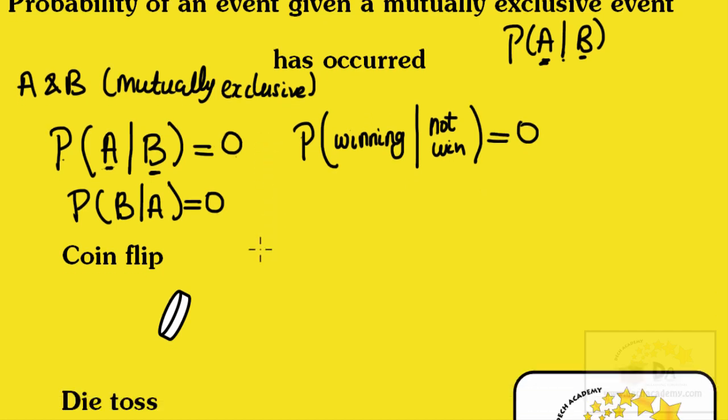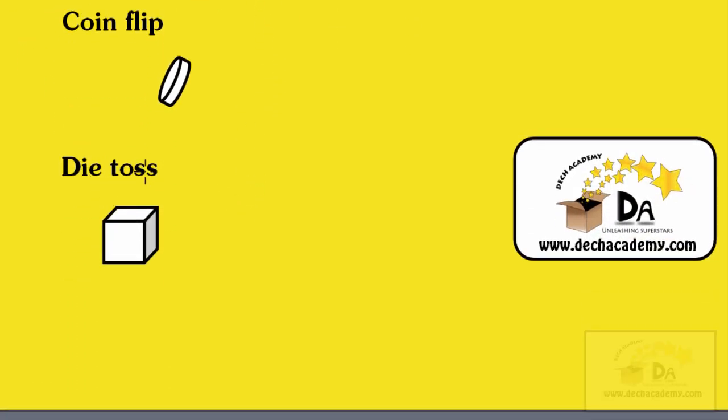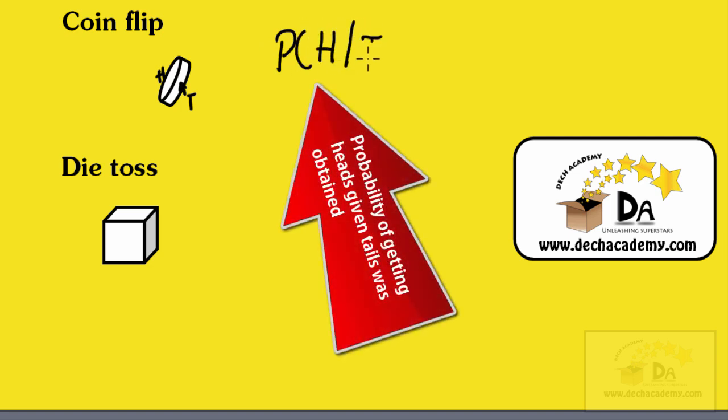So now I'm looking at a coin flip and also a die toss. Imagine I give you a coin. It has two sides, heads and tails. Imagine I flip the coin for you and I then read off the name of the face of the coin facing me. So I read off whether it's heads or tails. Now, imagine I tell you that when I flip the coin, it landed such that I could see the tails end of the coin.